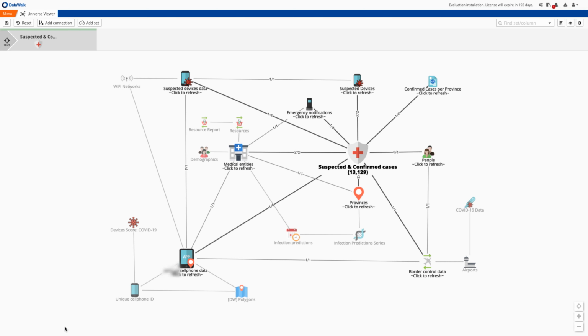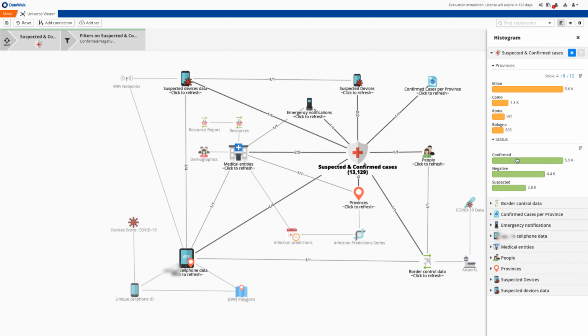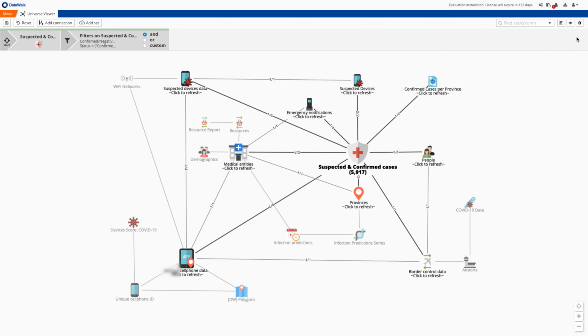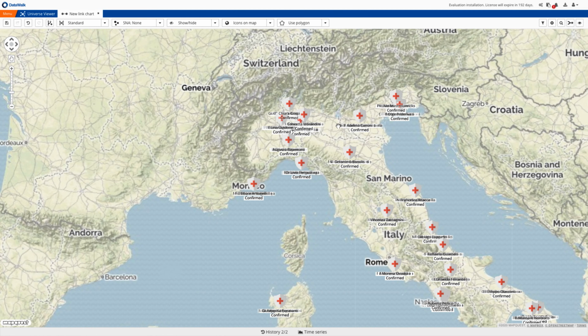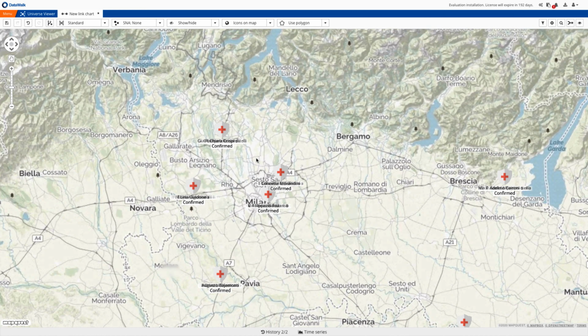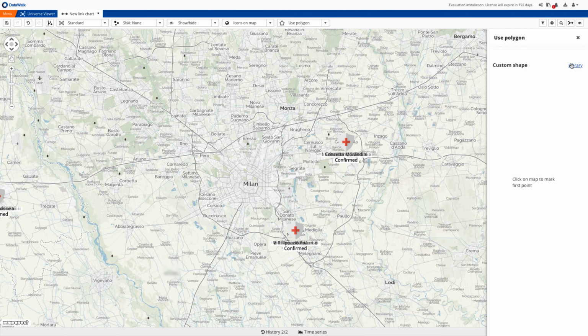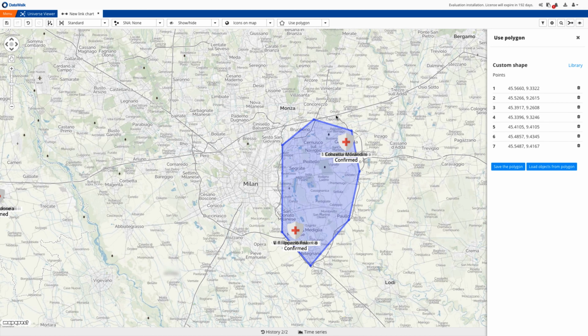First, we'll apply a filter for the date of confirmed cases, and we'll use a histogram to select only areas that currently have a significant number of infections. We visualize results on a map, and we immediately see cumulative rates of virus infection. We can zoom in to see a single region in Italy, specifically Milan. Then we can use a polygon to designate a quarantine zone.